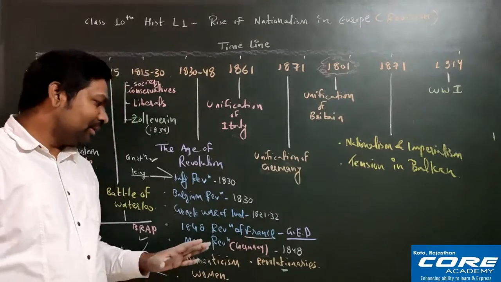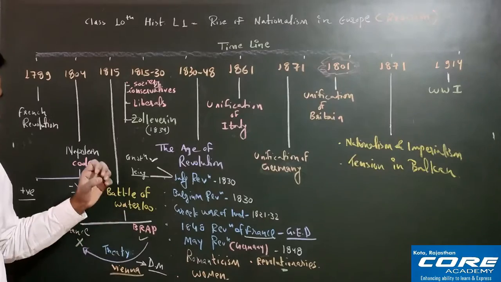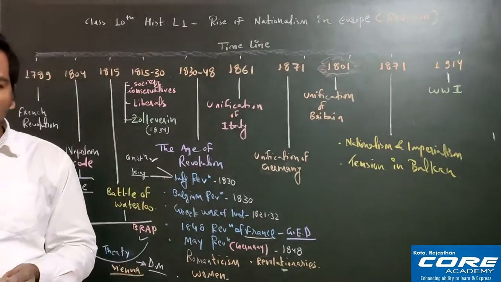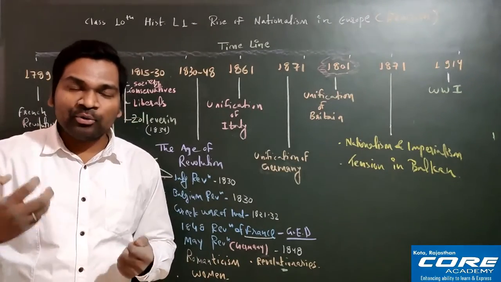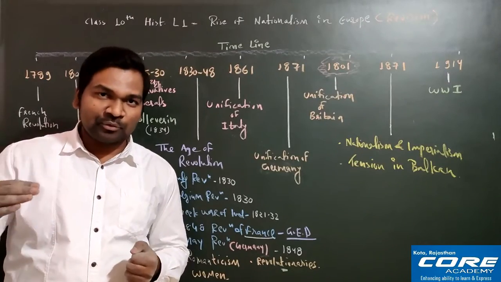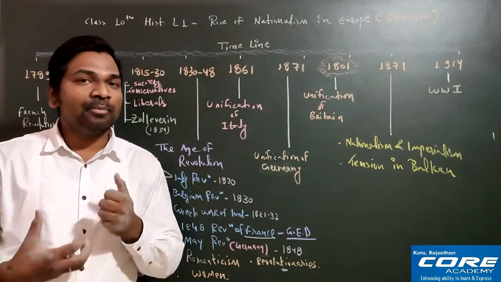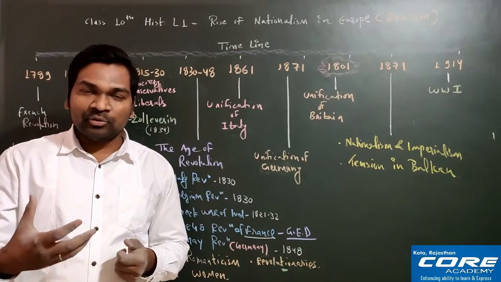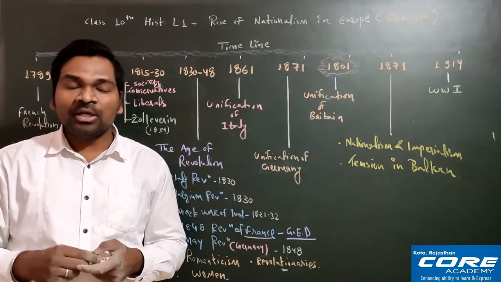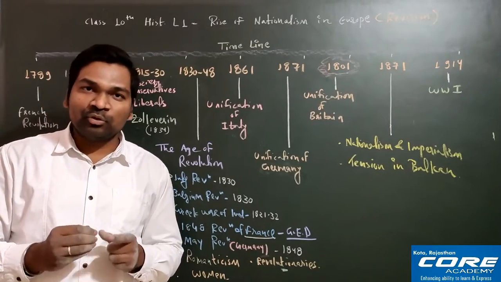What happened actually in this particular period? For the last few years, the population of the entire Europe was increasing rapidly, right. So you see population was increasing, but the job opportunities were not increasing. That is why people became unemployed, and when people became unemployed, they were migrating from rural areas to city areas so that they could find better jobs. But ultimately they were not getting any job because jobs were very limited, right.